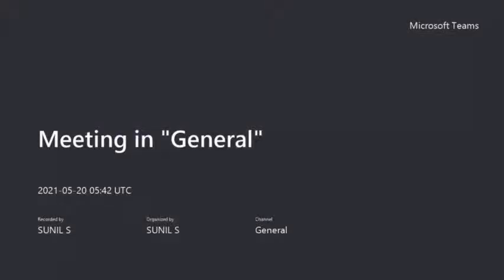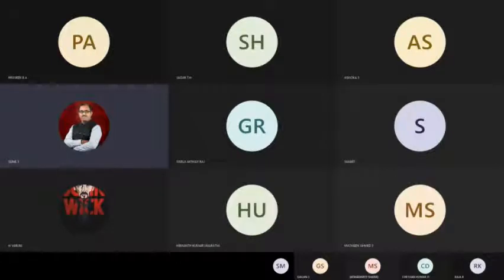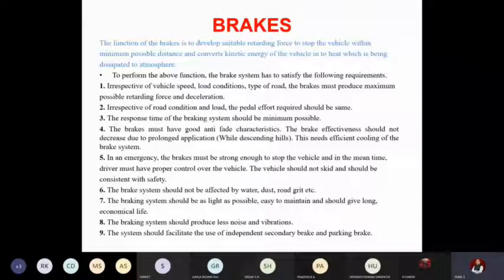The function of brake is to decelerate the vehicle as and when required. So the function of brake is to develop a suitable retarding force to stop the vehicle within a minimum possible distance. What happens here? The vehicle will be having higher kinetic energy. This kinetic energy will be dissipated in the form of heat in the brake drum and disc, depending on the type of brake which you are using.